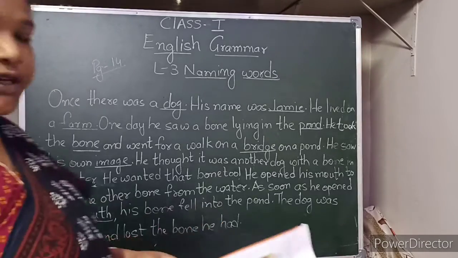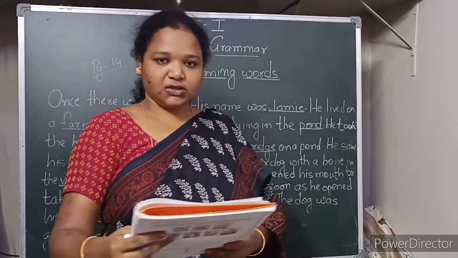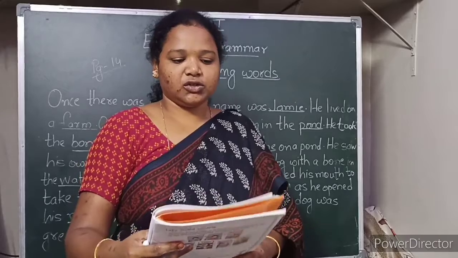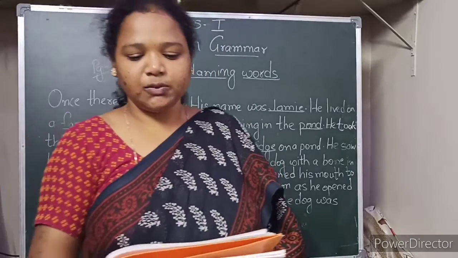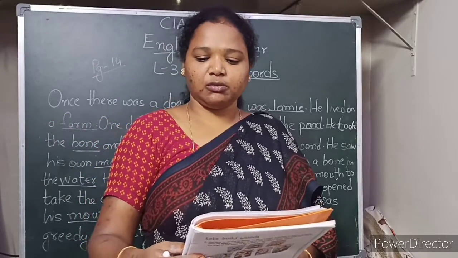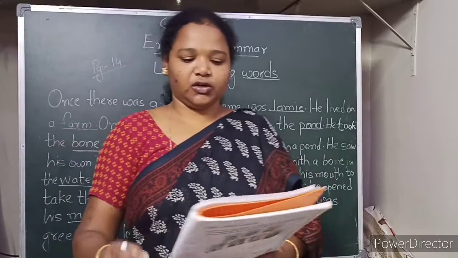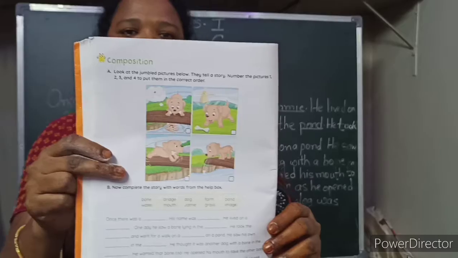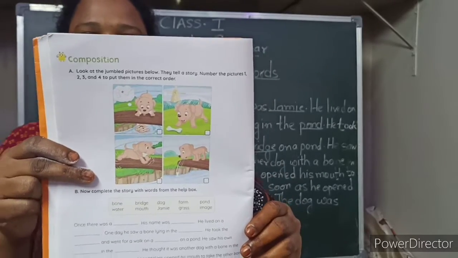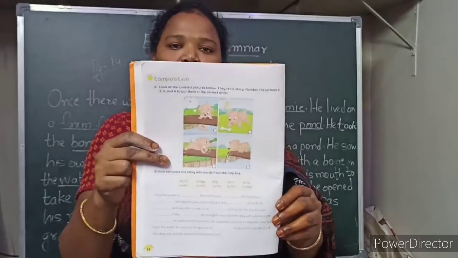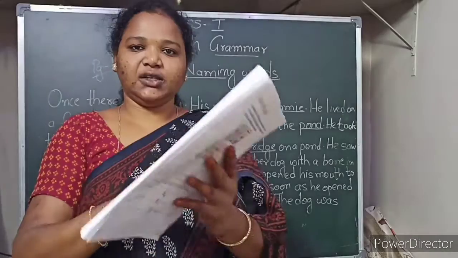Okay, children, did you copy it down? So the next page, turn page number 14. So they have given a composition. Look at the jumbled pictures below. They tell a story. Number the pictures 1, 2, 3 and 4 to put them in the correct order. So see, children, they have given some pictures. So we have to arrange them number wise.